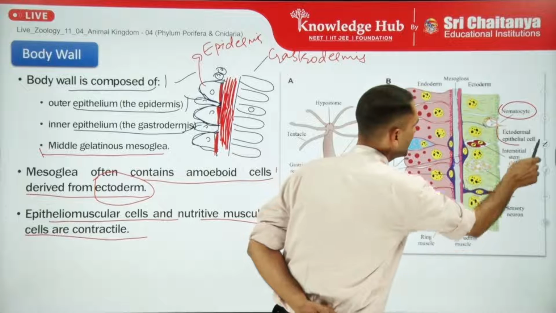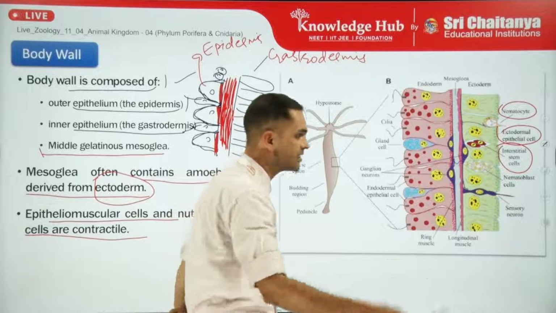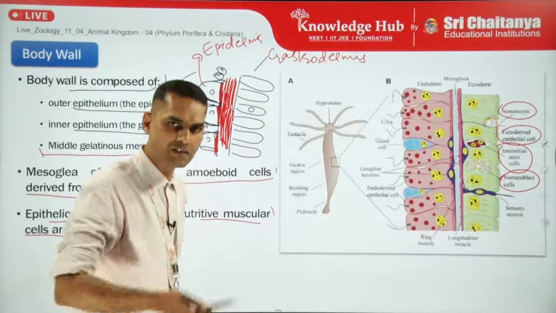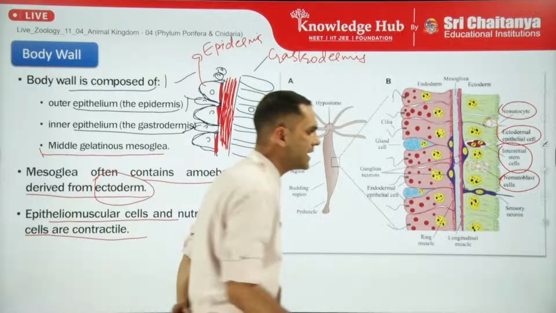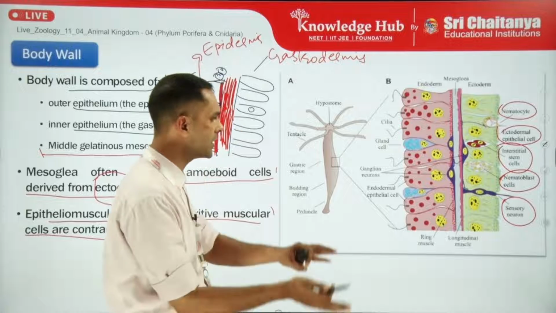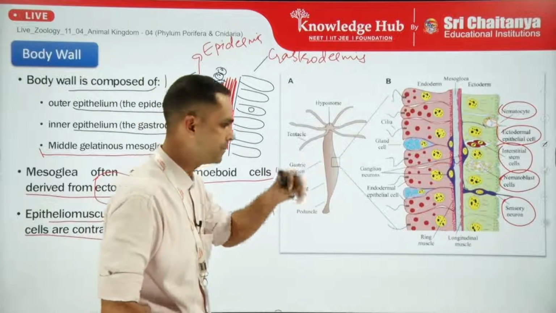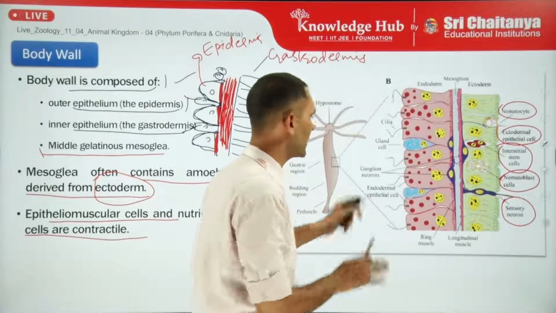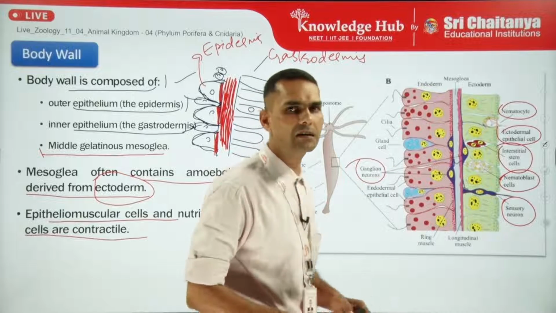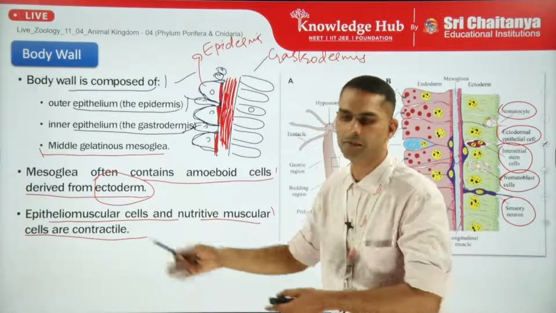So ectodermal epithelial cells, interstitial stem cells which are totipotent in nature, nematoblast cells which are again nematocytes, cnidoblast type of cells which are used in offense and defense, and sensory neurons which will sense the external stimuli and transfer it to the nerve net-like structure present in the mesoglea. So this is a common diagrammatic representation. Here you can see also the ganglionic neuron, but in this diagram the nerve net is not shown. We will discuss it in the upcoming slides.